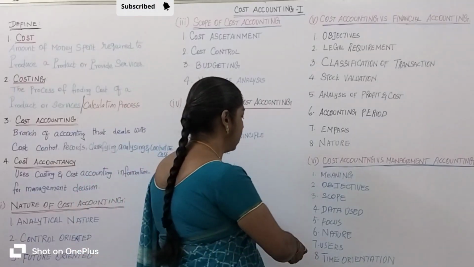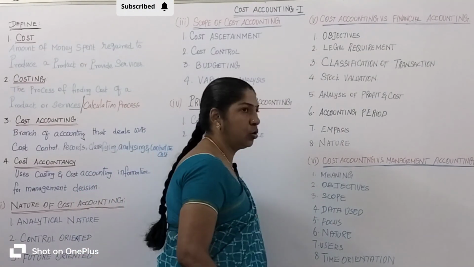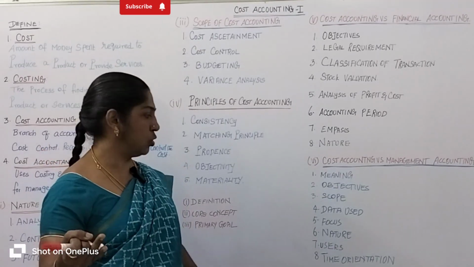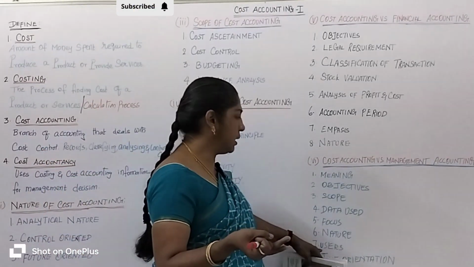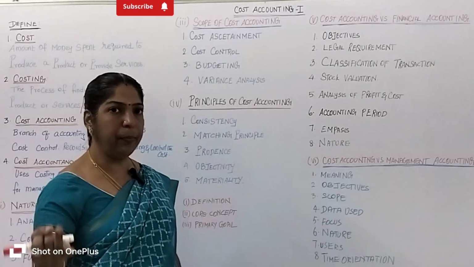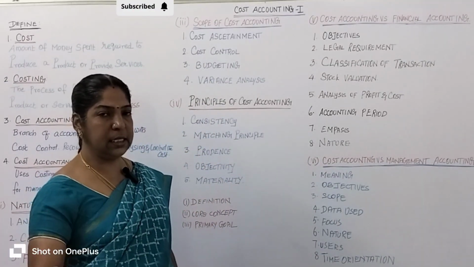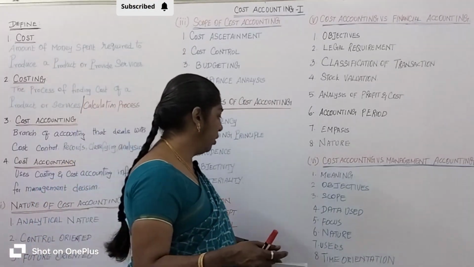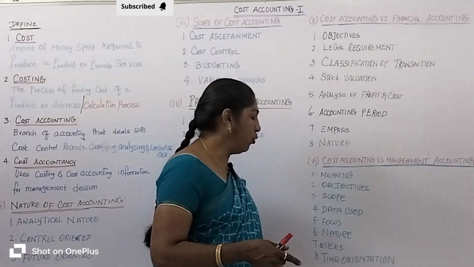Then users. Who are the users of cost accounting? Cost accountants and factory managers use cost accounting. Let's take management accounting. Who are the users? Top-level management, such as the CEO, for expansion of the plan. Then time orientation.